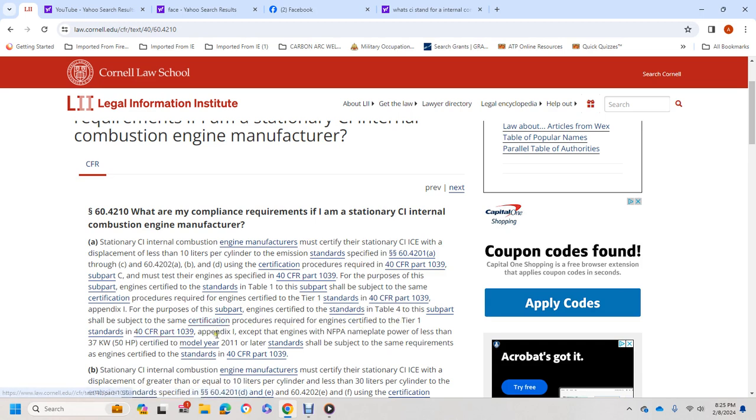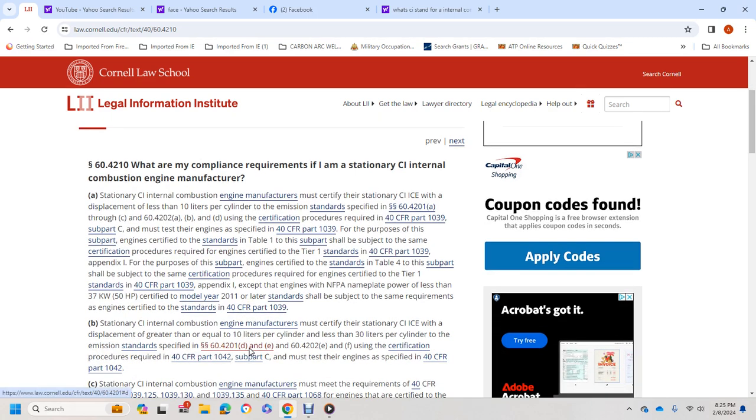Except for engines with a nameplate power of less than 37 kilowatts (50 horsepower) certified to model year 2011 and later standards, which are subject to the same requirements as engines certified under Title 40 CFR Part 1039. Stationary compression ignition internal combustion engine manufacturers must certify engines with a displacement greater than or equal to 10 liters per cylinder and less than 30 liters per cylinder to the emission standards specified in 60.4201(d) and (e) and 60.4202(e) and (f).